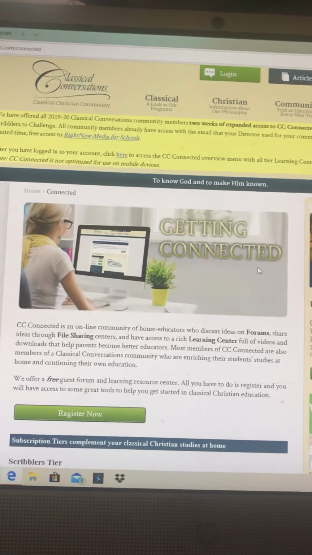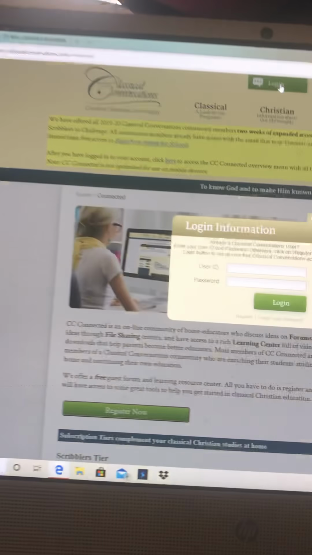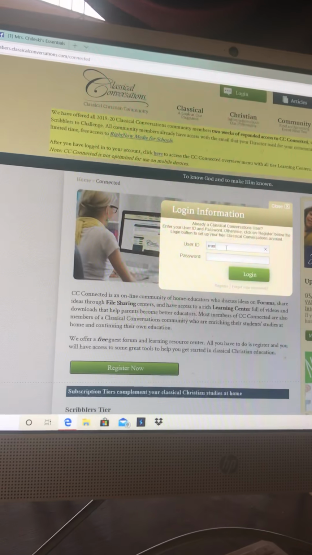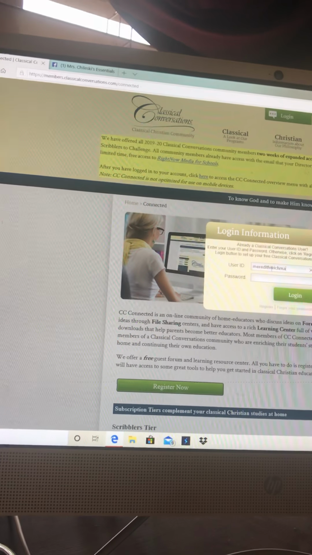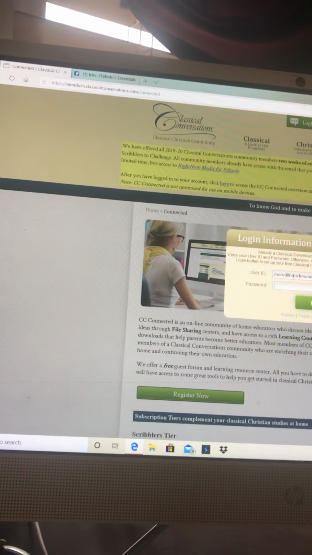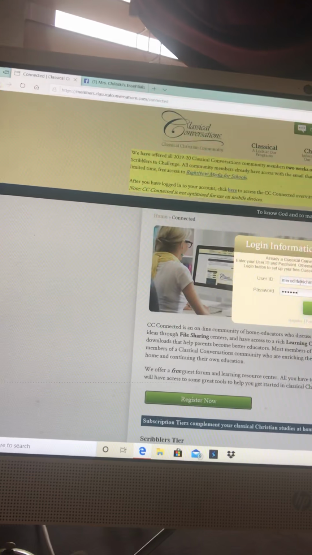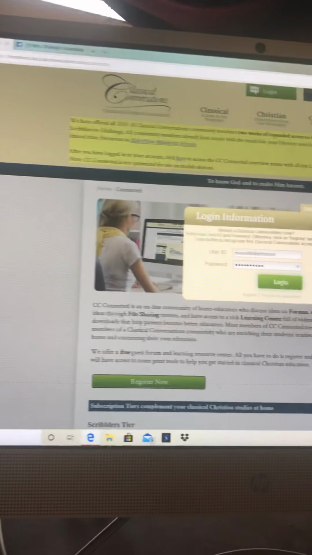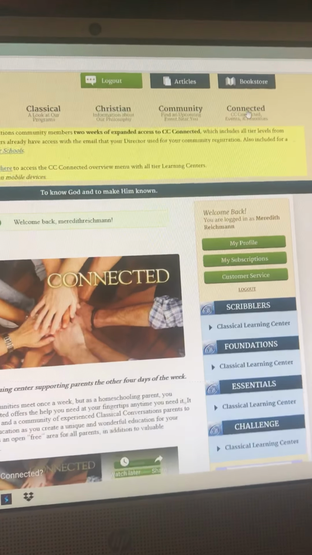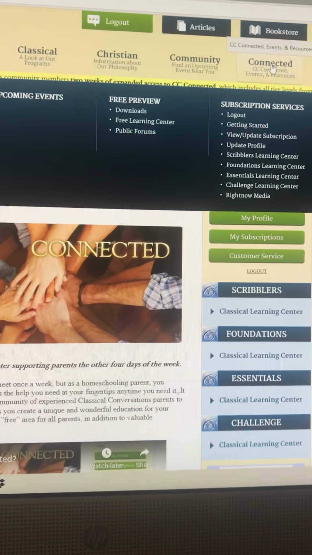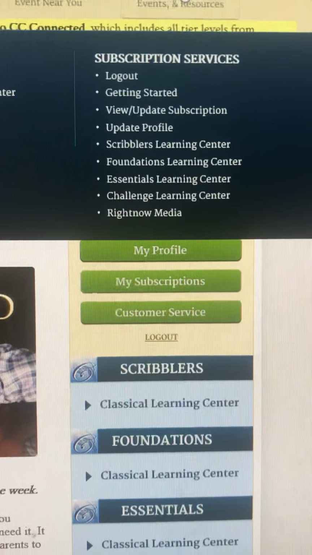And once you have an account, I'm going to log in now to mine. So go back up here to the connected section and that pull down bar is going to come up.